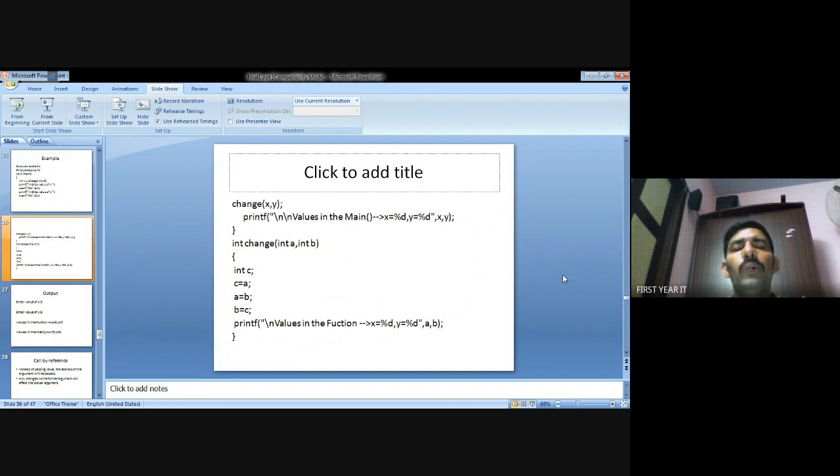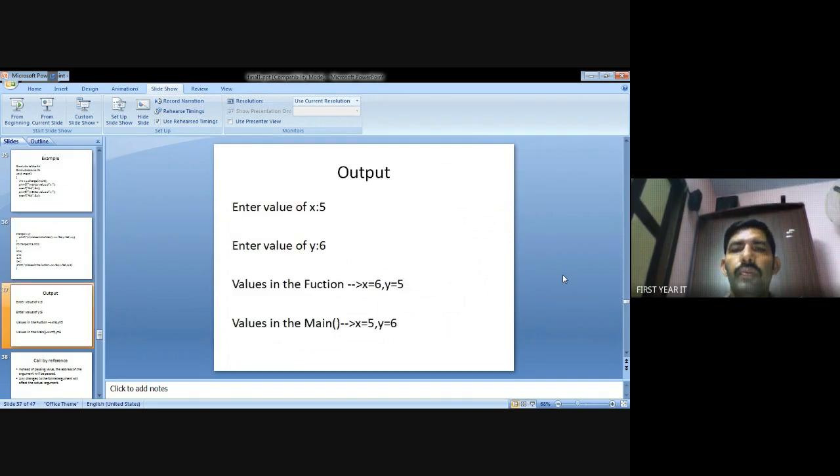4 comma 2. Then after the return, print the commands x comma y means 2 comma 4. After changing the concept, a value is 4, b value is 2. Then after accessing the main function, x value is 2, y value is 4. This is the output. First I put in 5, 6.